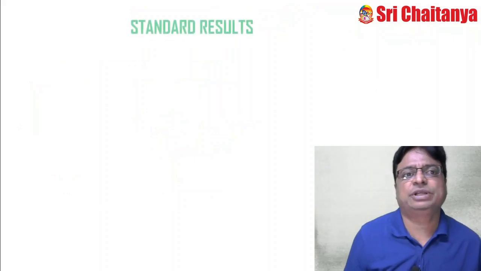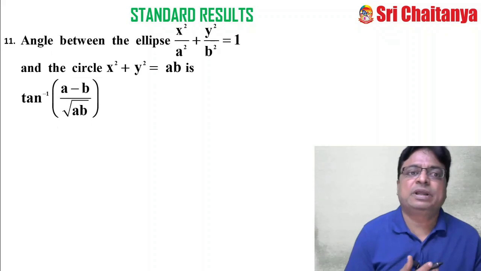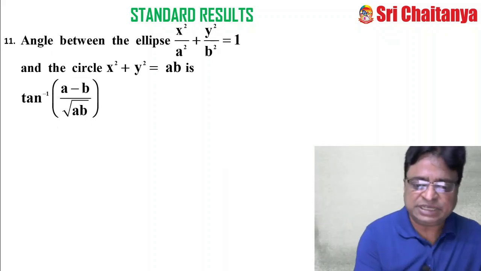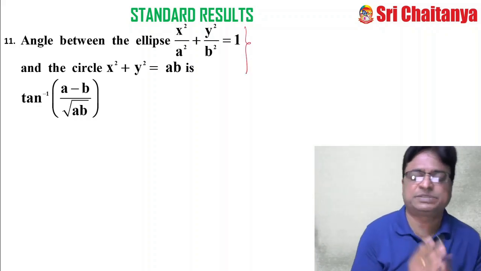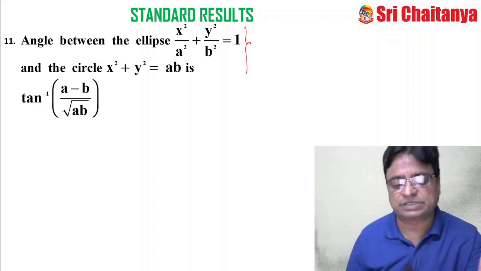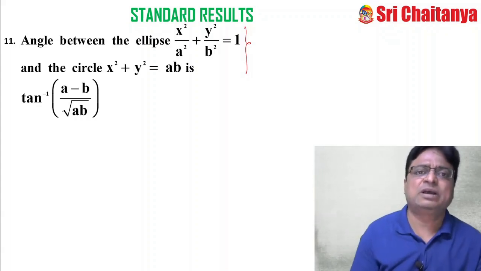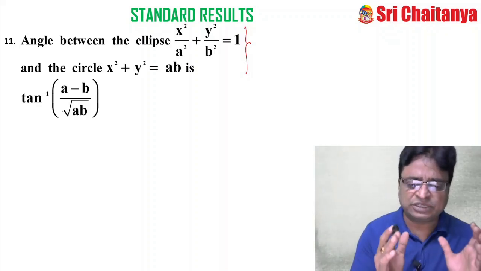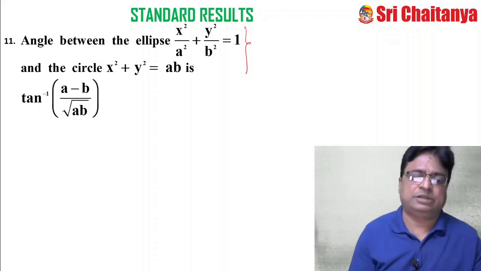Now coming to the 14th result. Read the statement properly. The angle between the tangent and the circle. See, this is the universal problem. Here I have given a circle versus ellipse. Sometimes I may give ellipse versus parabola, ellipse versus hyperbola, or circle versus parabola, or circle versus hyperbola. Any two second degree curves I may give. So this is the general problem, though, and moreover it is a linked problem, and in one way it is an application of calculus also.